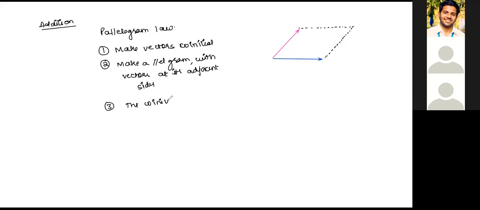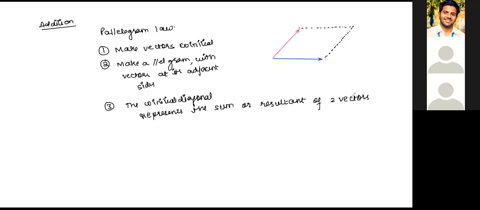The co-initial diagonal represents the sum or resultant of the vectors. This is what the parallelogram law is about.